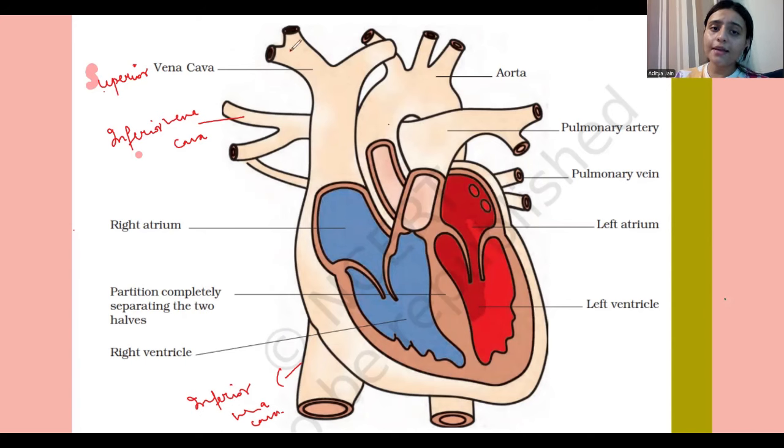Now the blood enters the first chamber, which is the right atrium. And from here it goes on. These are the walls, and these walls are opening and closing every second. It depends on the pumping of the heart. And you can see here is a partition which we know as septa, because the whole heart is separated by this septa layer. Now once the blood is transported from the right atrium, it comes into the right ventricle.